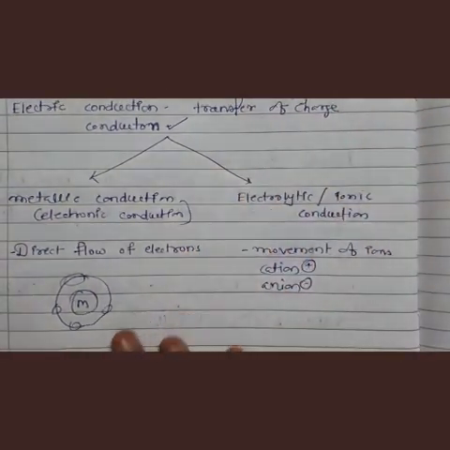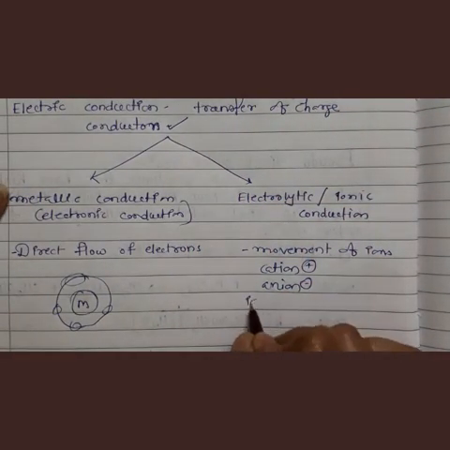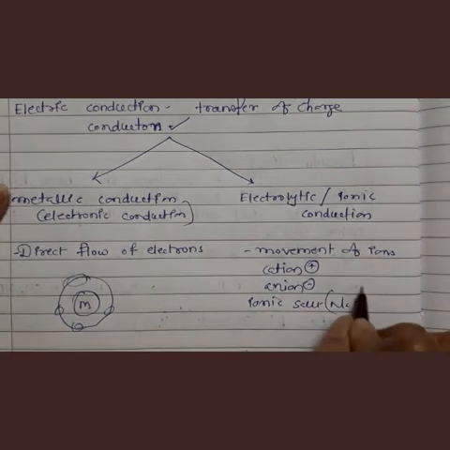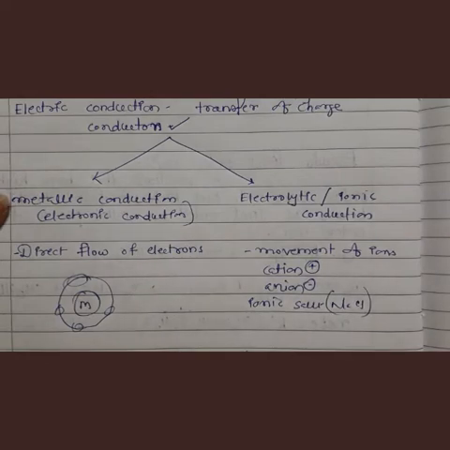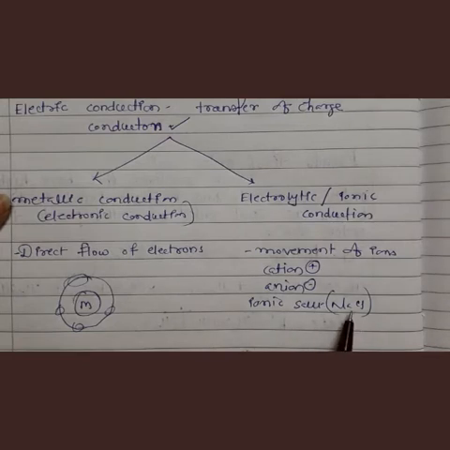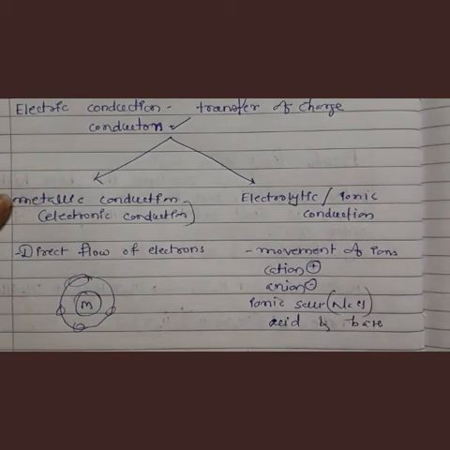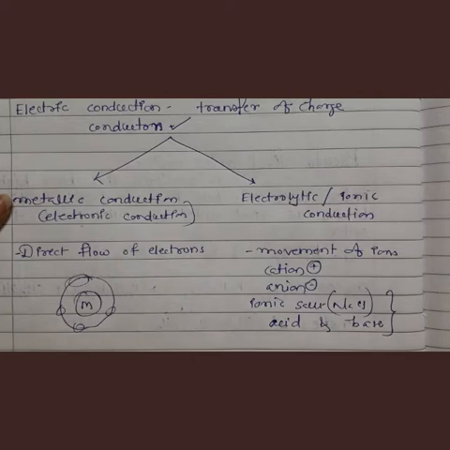Now see the substances such as ionic salts. Ionic salts means like NaCl, sodium chloride. The compound which is made up of ionic bond is called an ionic compound. So NaCl is an ionic salt. Then strong or weak acids and bases. So these are electrolytes. What is meant by electrolyte? I have told you, electrolytes are the substances which conduct the electricity in aqueous state or in molten state.